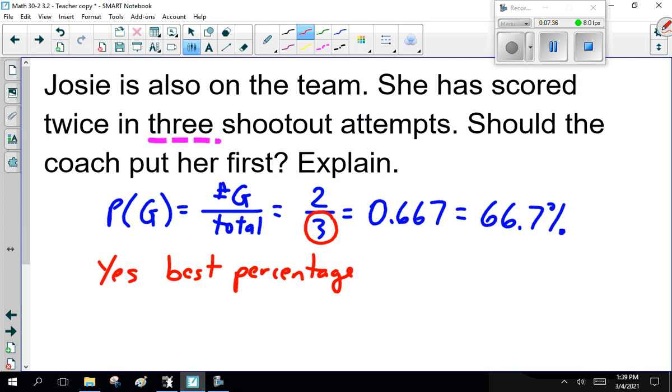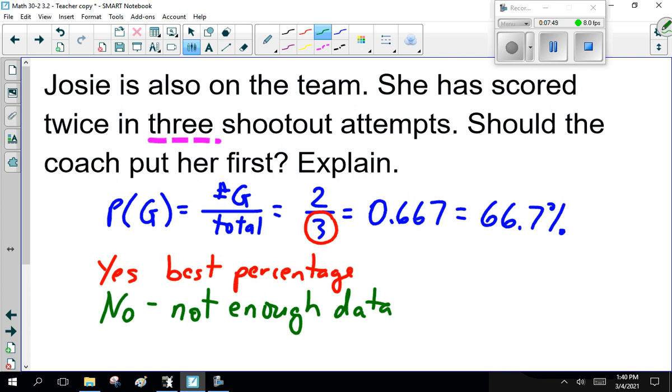We can make a very good argument that she should do this a few more times. Or we can say no, not enough data for results. So we need more data, or we can make that argument. Once again, this is one of those questions where there is no correct answer. You have to justify your answer. Okay?